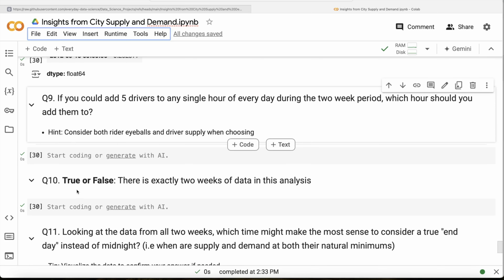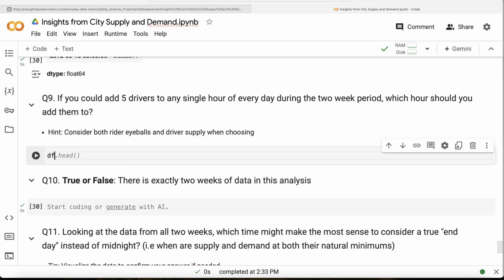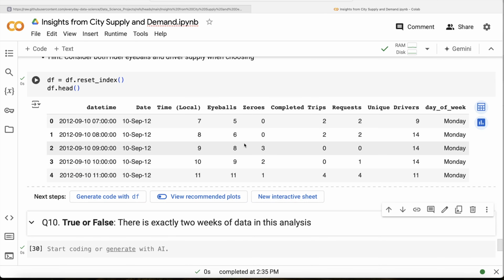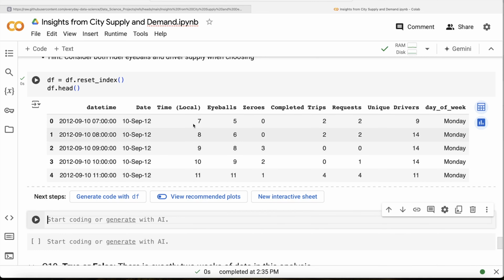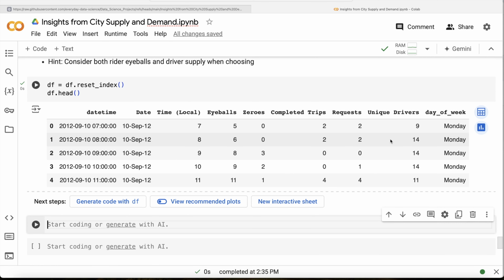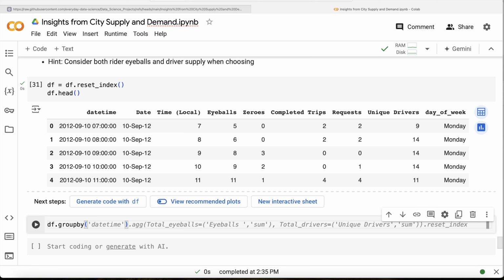So what we can do is, first thing is, let us reset the index: df is equal to df dot reset_index, and let us look at this data frame. Okay, now what we are going to do is for every time we are going to calculate the total sum of eyeballs and the total number of unique drivers and then calculate the ratio of that, right? So we are going to do df dot groupby the time column, time of local. Then what you do is dot aggregate.